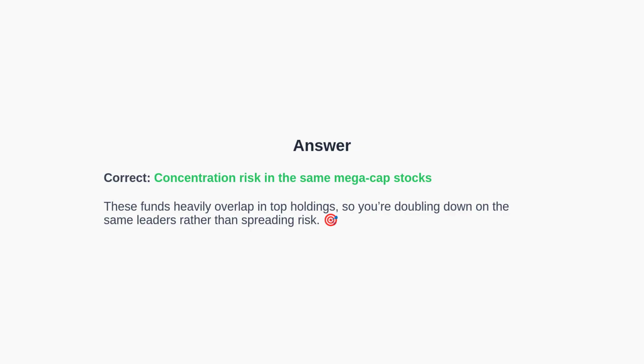Then, the correct answer: concentration risk in the same mega-cap stocks. U.S. total market, S&P 500, and Nasdaq-100 each heavily weight similar large technology names, thereby increasing concentration rather than diversifying away from it.